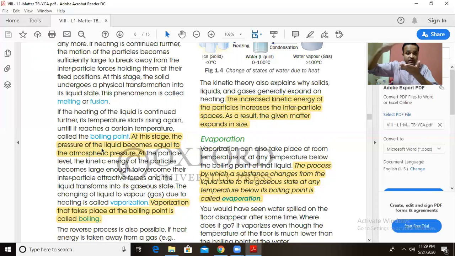The vapor pressure of the liquid becomes equal to the atmospheric pressure, and at the particle level, the kinetic energy of the particles becomes large enough to overcome the interparticle attractive forces, and the liquid transforms into a gaseous state. The changing of liquid to a vapor, that is gaseous state, due to heating is called vaporization. Vaporization takes place at the boiling point, called boiling.